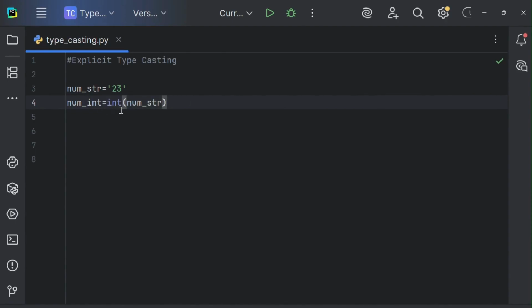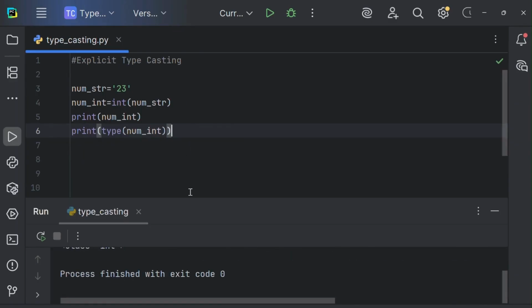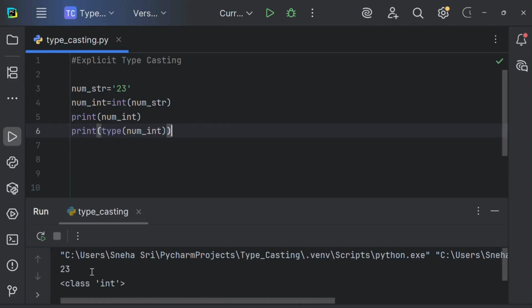So what I'm doing here basically is converting this string into the integer, and it is being stored into num underscore int. Let me print that. Let me print the type of num underscore int. Let's execute this. So here if you check, the class that we got is an integer. So we can convert from a string to integer as well.